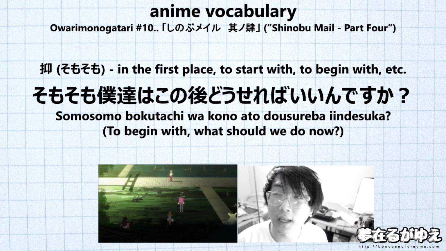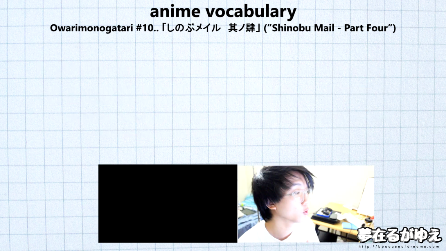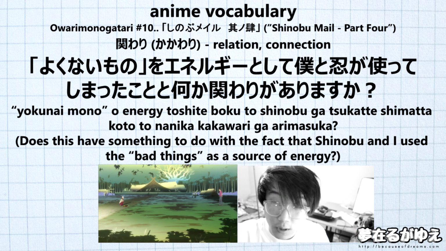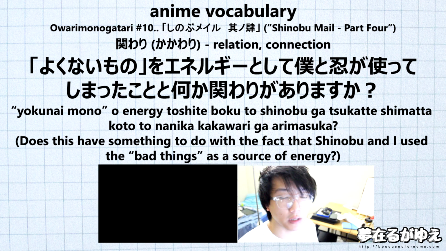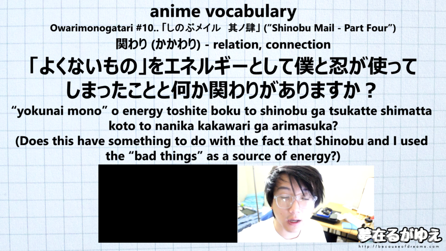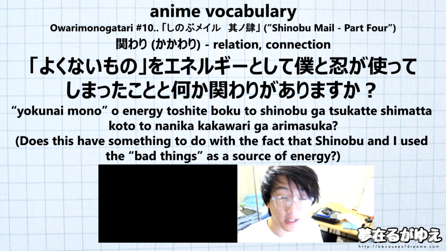For our next vocabulary word, we have the word かかわり。 よくないものをエネルギーとして僕と忍が使ってしまったことと何か関わりがありますか And so what kakawari is going to translate to is basically just relation or connection. It's pretty similar to the word kanke, which is actually going to mean relation and connection as well, pretty much. And the word kakawari is going to be used in the episode in a pretty long sentence. So we're going to break it into two parts, and we're just going to cover the half that contains the actual word kakawari.